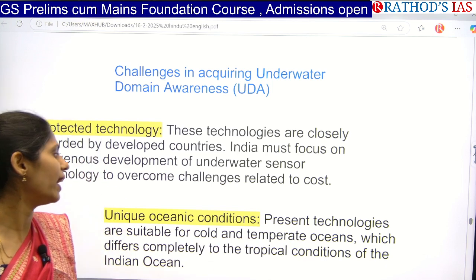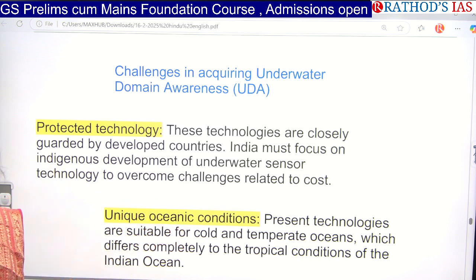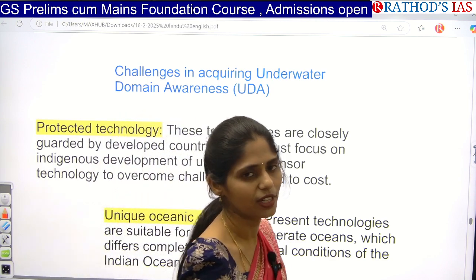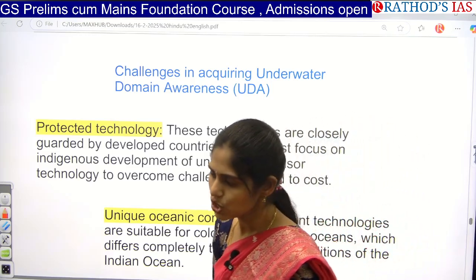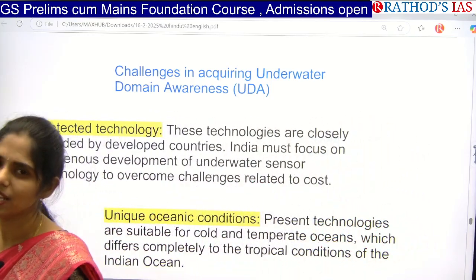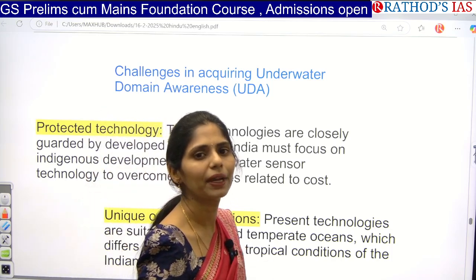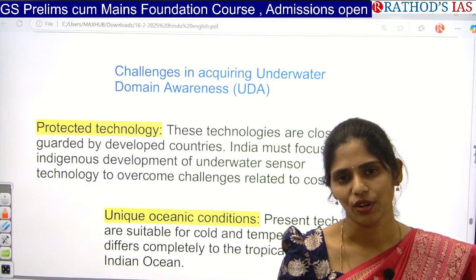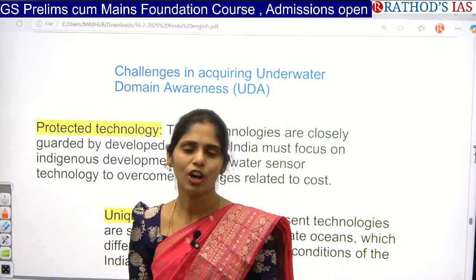For example, cold and temperate oceans have entirely different circumstances compared to tropical conditions like the Indian Ocean. And even if you want to get that technology, it is very, very costly, especially for a country like India. It is a developing country, so we don't have that much finance as well as technology. So we have to depend upon other countries to get that. So if the US is cooperating well, and if we make this kind of agreements, obviously we can get this kind of technology so that it will be very helpful for harnessing blue energy or the blue economy.